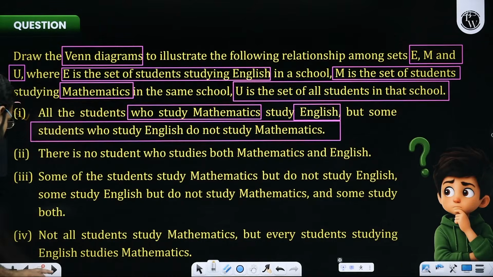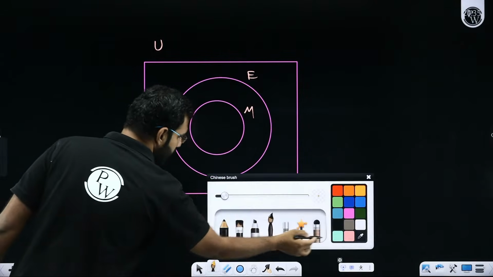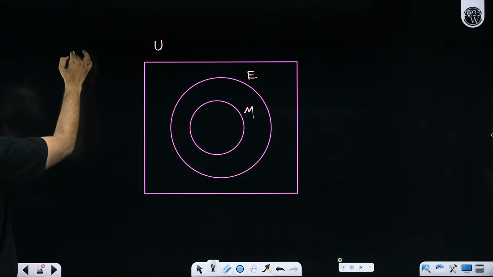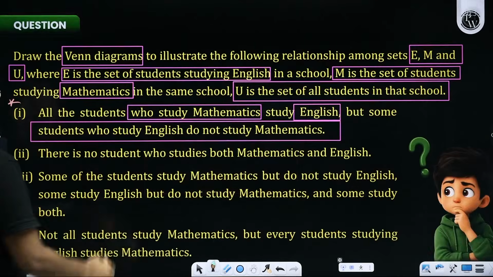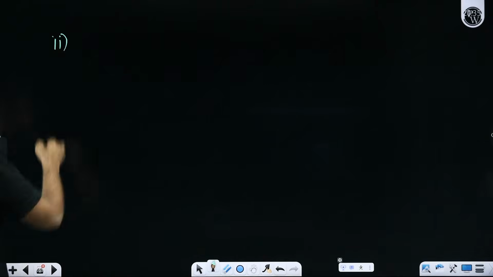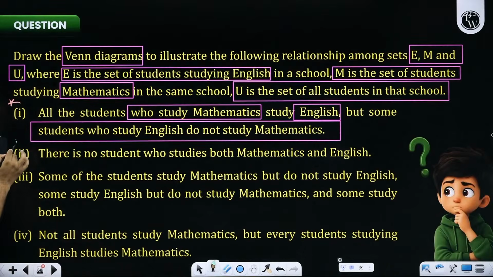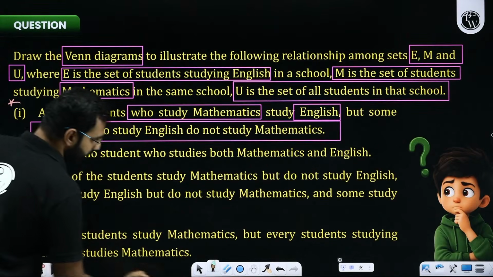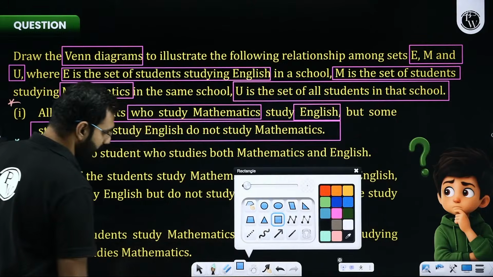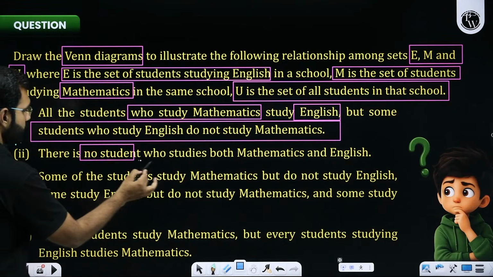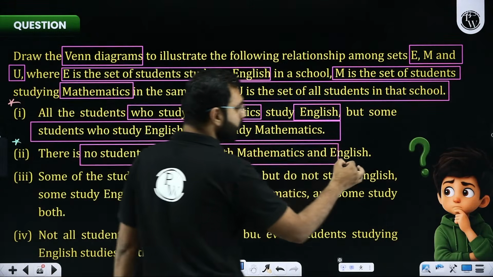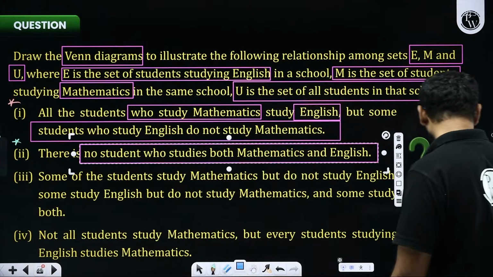Everybody got the answer to the first question, or are you still confused? Tell me honestly. Did you all get it? Now let's solve the second question here. The second one says there is no student who studies both maths and English. Okay, that's very easy, isn't it?